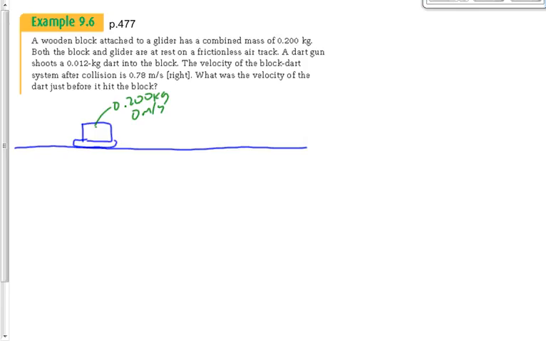Okay, they're at rest. Now what are we doing? Oh, we're firing a dart into the block. Here's the dart, going this way. We know that the dart has a mass of 0.012 kilograms. We don't know how fast it's moving. That's what we want to find, right? How fast is that dart moving before it collides? And then the dart sticks to this block.